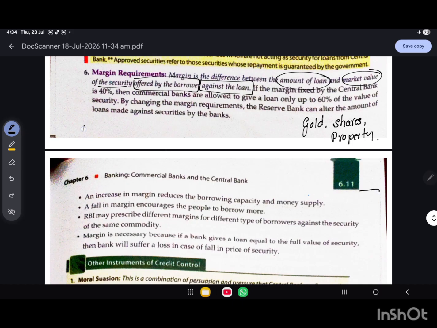You can write this formula to understand it in a better way. Margin means the value of security minus the loan amount.